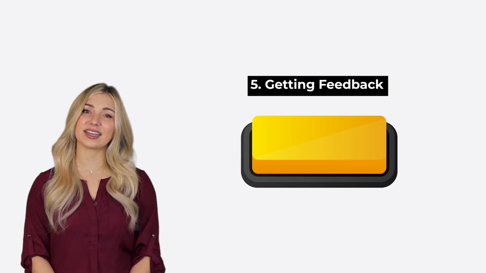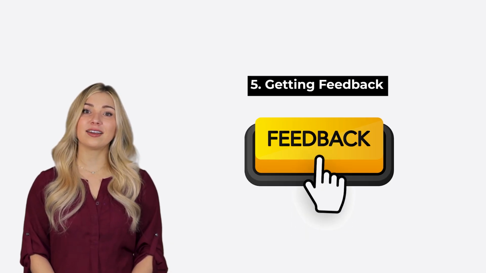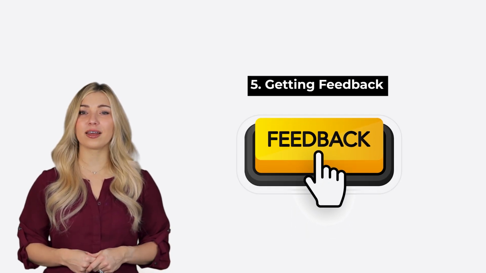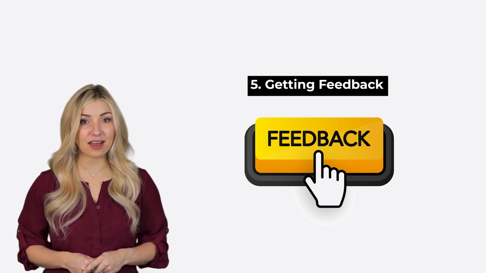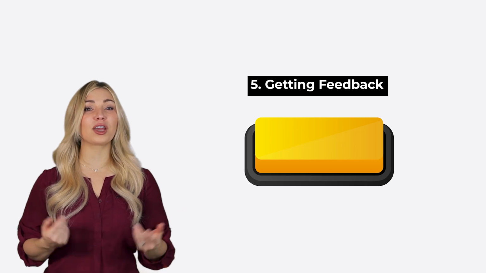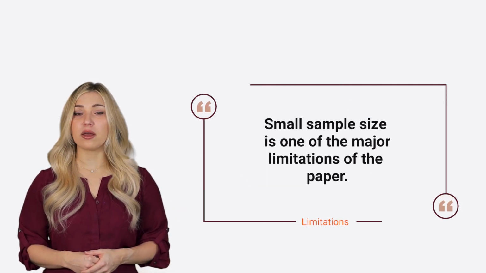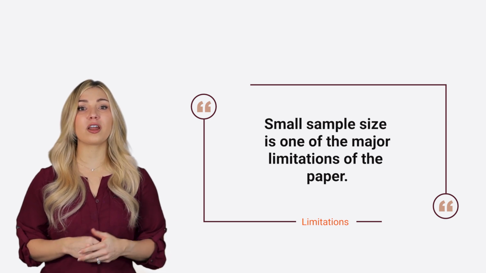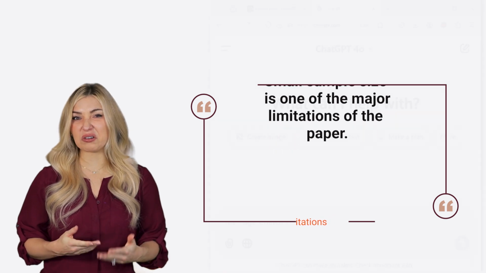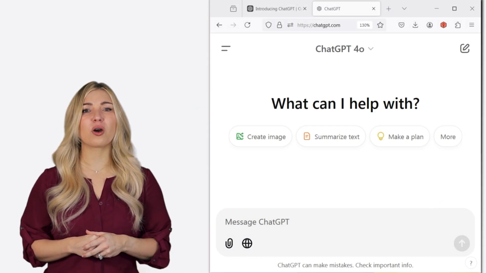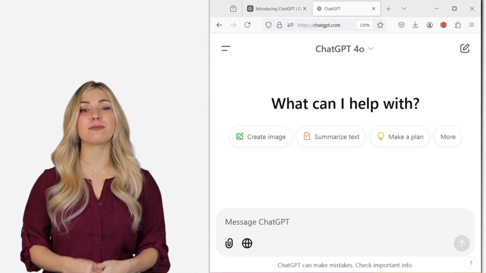One of the best things about using ChatGPT is getting feedback on your work. But you have to be very clear about what sort of feedback you are after. Let's say I'm working on the limitations section of my paper. I have written something like this: small sample size is one of the major limitations of the study. But I'm worried that I'm sounding too negative, so I'm going to ask ChatGPT to provide some feedback.